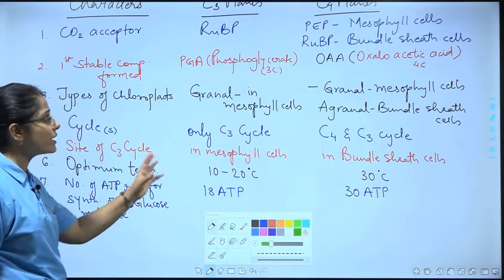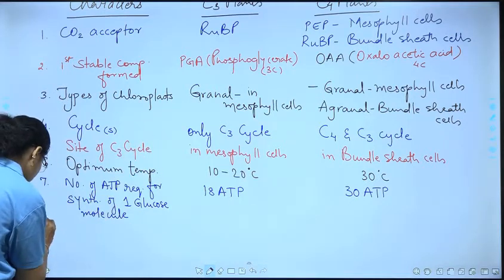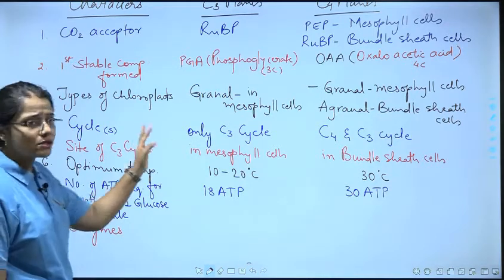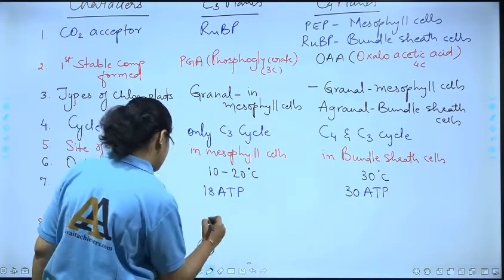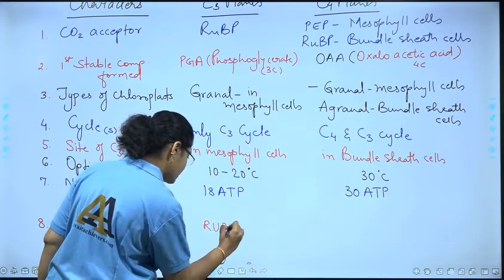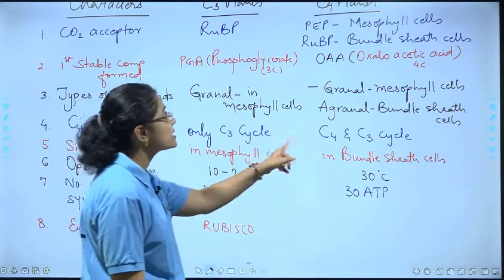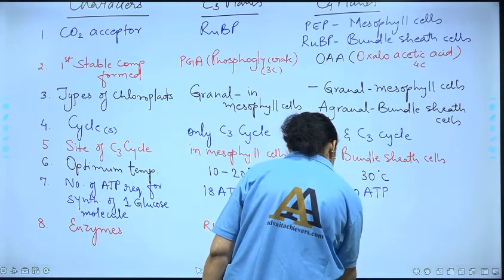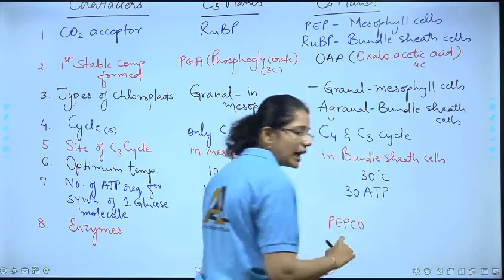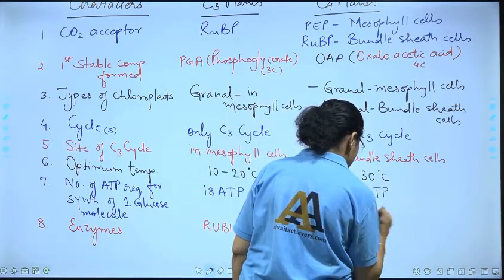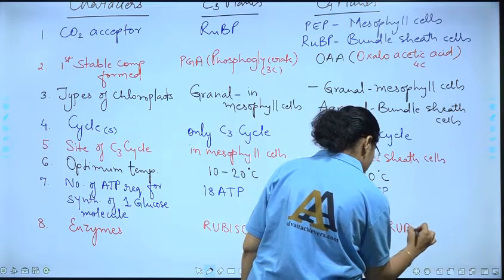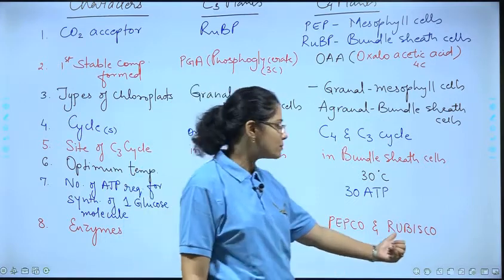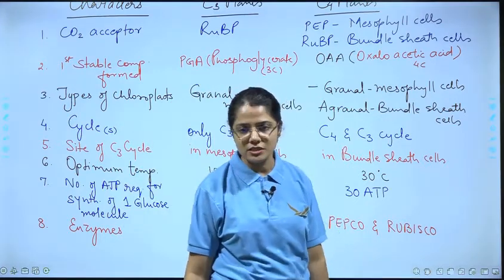And the last point of difference that we can take up is the enzymes that participate in both the cycles. In case of C3 plants, it is only Rubisco, so we'll write only Rubisco. Whereas in case of C4, we know first it is PEPCO, and then for the C3 cycle, it is Rubisco. So PEPCO plays its role in the mesophyll cells, and Rubisco plays its role in the bundle sheath cells, right?